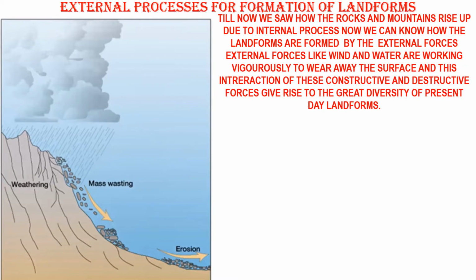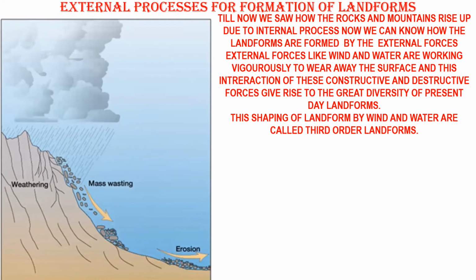External forces like wind and water are working vigorously to wear away the surface, and the interaction of these constructive and destructive forces give rise to the great diversity of present day landforms. So, external forces like wind and water play a vital role in formation of these landforms. And there are constructive ways and destructive ways of forming landforms by these two main elements, that is air and water. This shaping of landform by wind and water is called the third order of landforms.